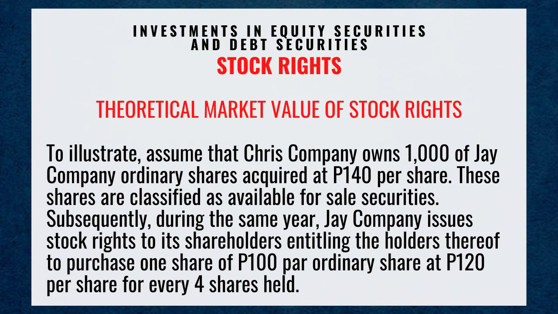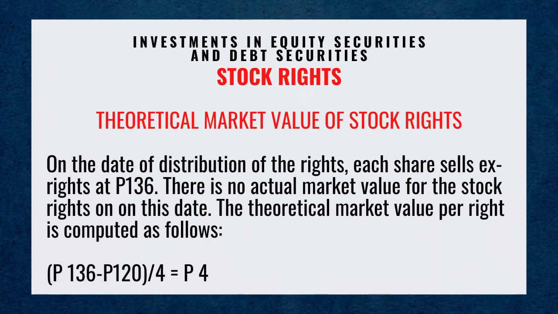Subsequently, during the same year, J Company issues stock rights to its shareholders, entitling the holders to purchase one share of 100 pesos par ordinary share at 120 pesos per share for every 4 shares held. On the date of distribution of the rights, each share sells ex rights at 136 pesos. There is no actual market value for the stock rights on this date.